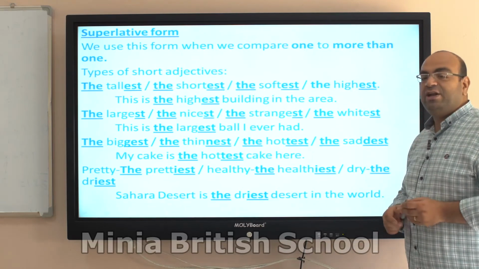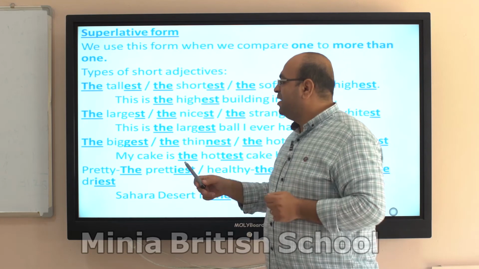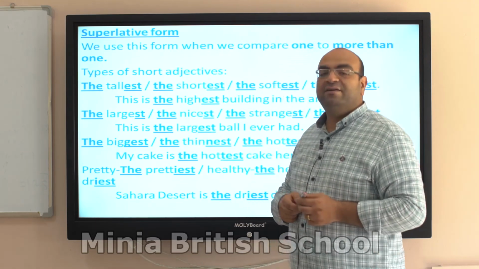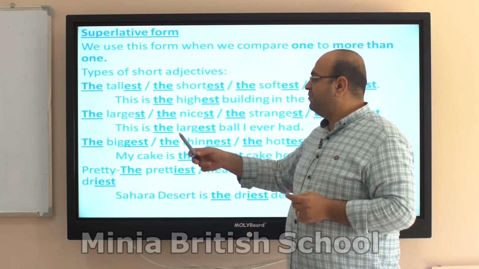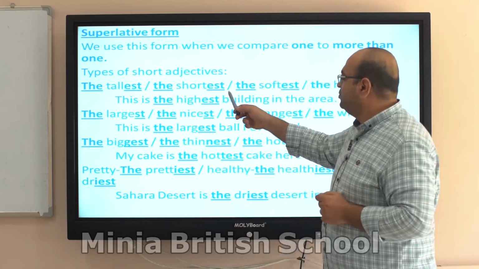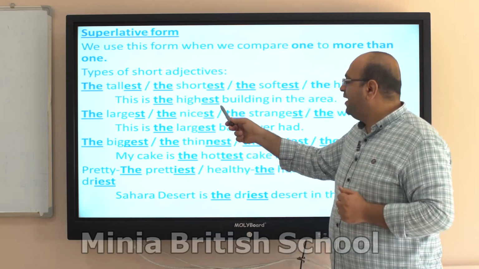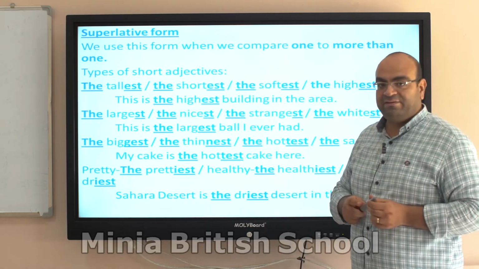What about the superlative form? Still we are talking about the short adjectives. I will add the and then est if the adjective is normal. The tallest, the shortest, the softest, the highest. This is the highest building in the area.